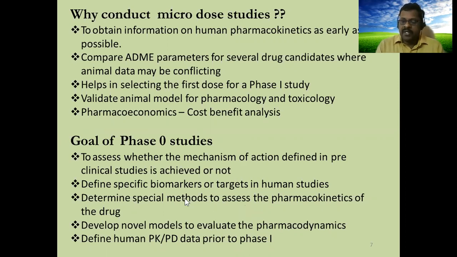We can keep some biomarkers for each molecule; from drug to drug, it may change. So we can confirm what is the biomarker for this investigational new drug. We determine special methods to assess the pharmacokinetics of the drug and novel methods to evaluate the pharmacodynamics, and human pharmacodynamic data prior to phase 1 we will have. So we will have confidence to proceed with this drug to phase 1.